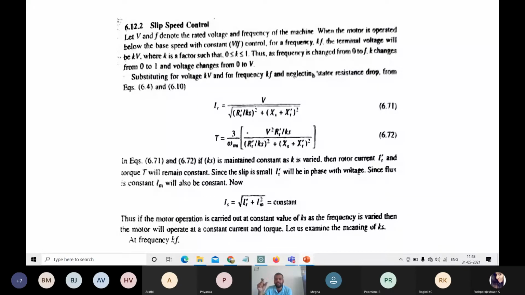For such voltages the slip will be small and the flux will be constant, so I_m will be constant. Here I_s equals I_r' plus I_m, where I_m is the mutual current, the current flowing through both the stator and the rotor circuits.